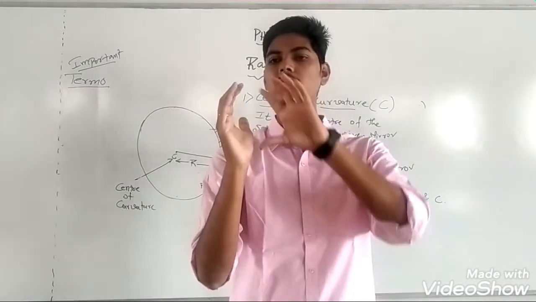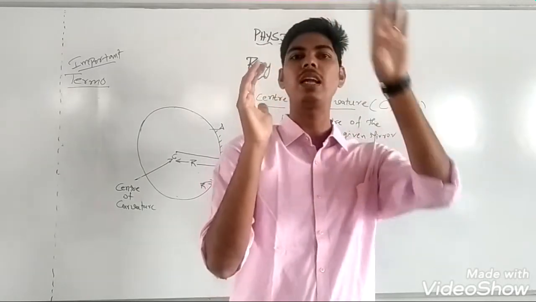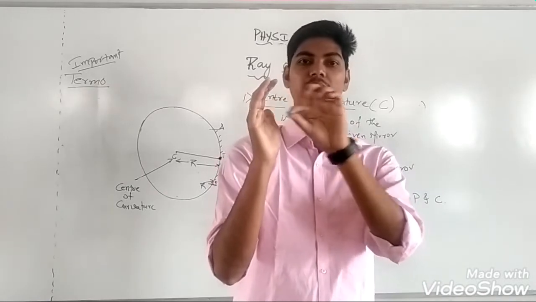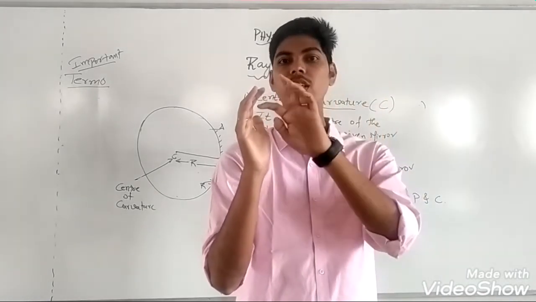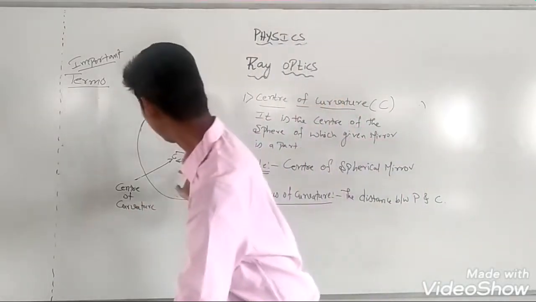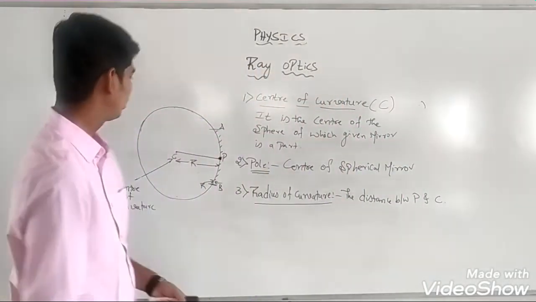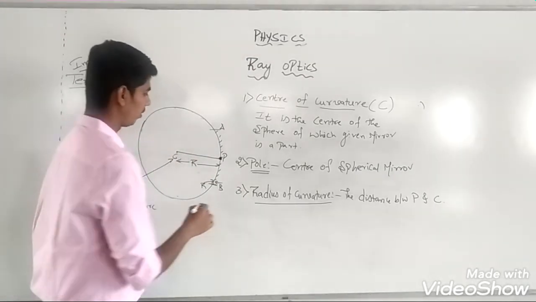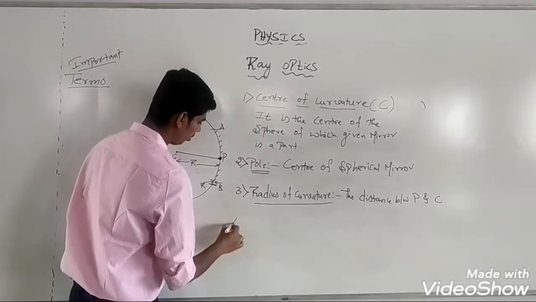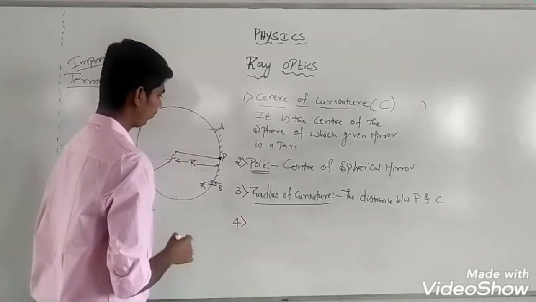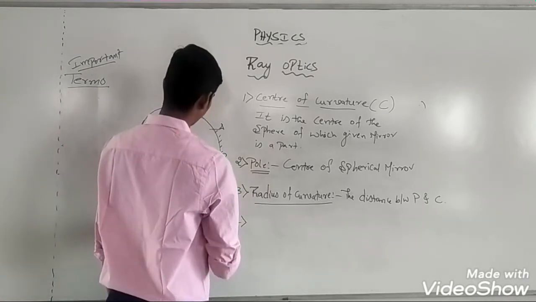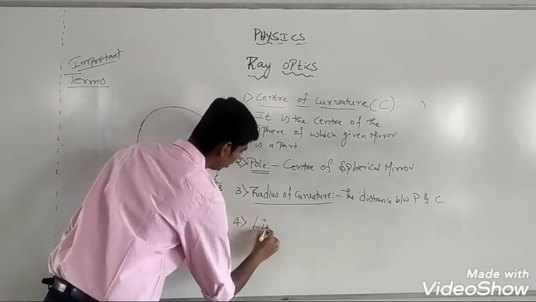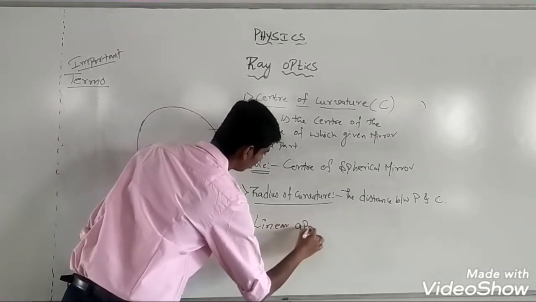Suppose this mirror is part of sphere X. If this mirror is part of sphere X, the radius of the sphere of which the given mirror is a part is called the radius of curvature. How to define ಮಾಡಬಹುದು? Or you can very simply define radius of curvature as the distance between pole and center of curvature of the mirror. After this, you need to define center of curvature, pole. Okay, we will define linear aperture.